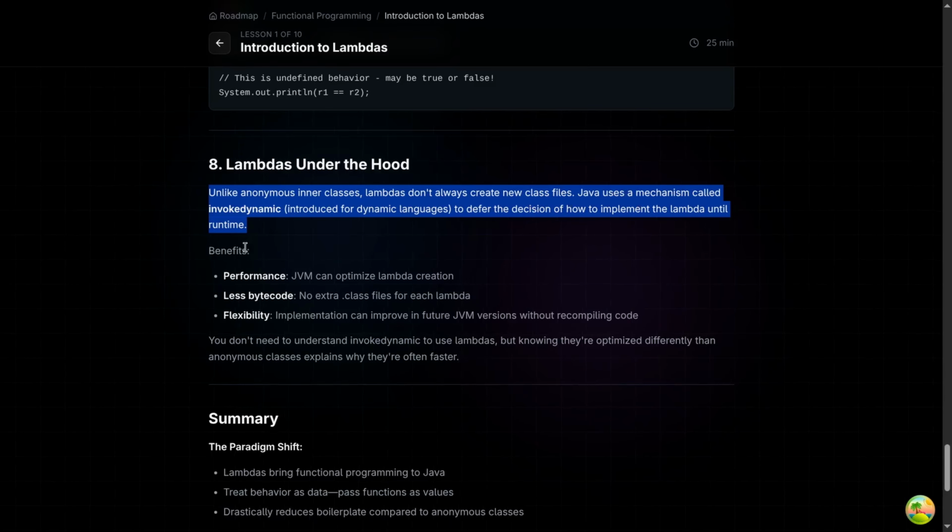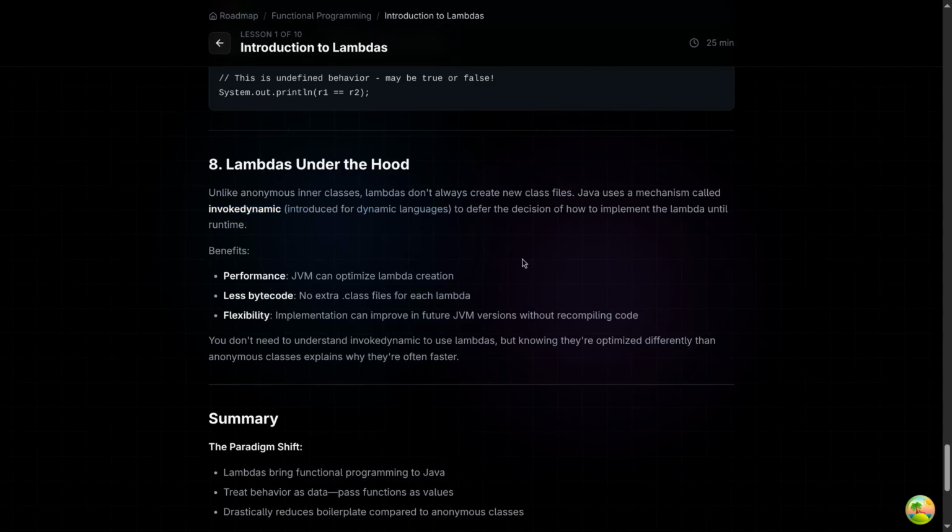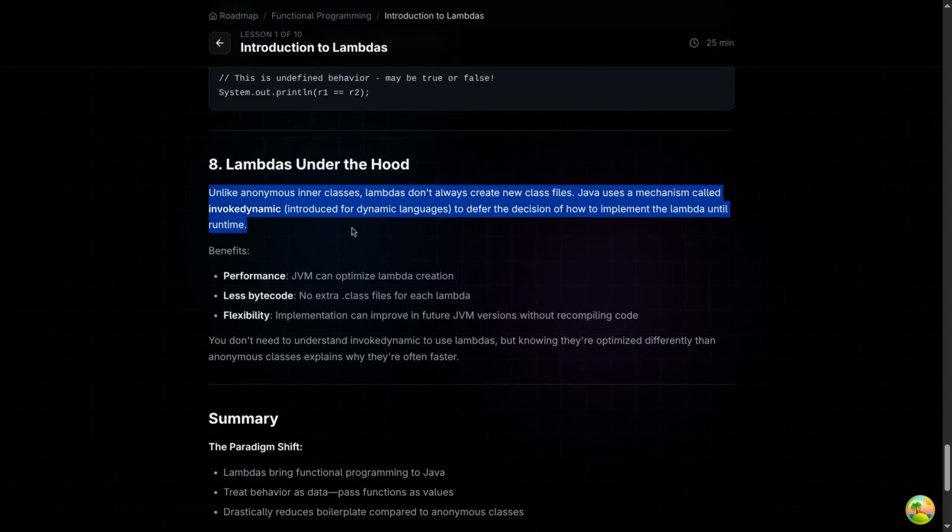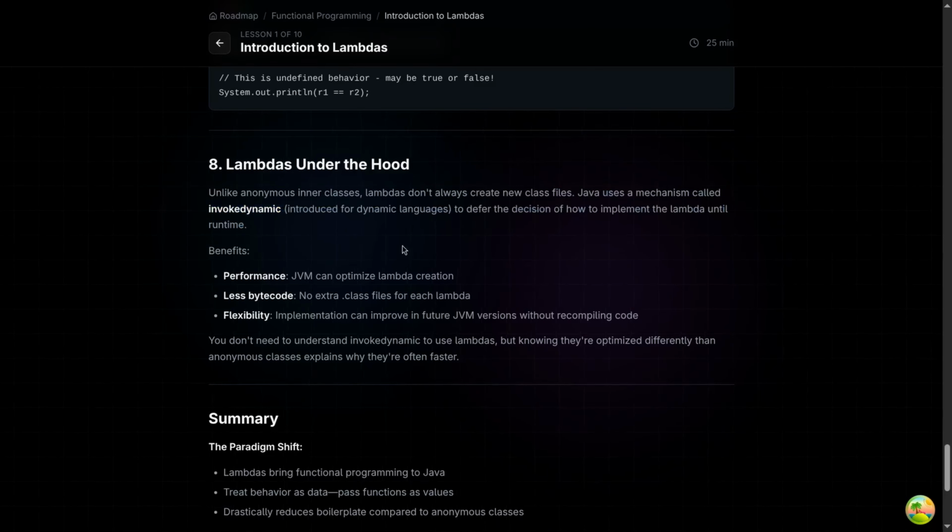And we have one mechanism, invokedynamic, introduced for dynamic languages to defer the decision of how to implement the lambda until runtime. We have some benefits. First one is just performance. JVM can optimize lambda creation.